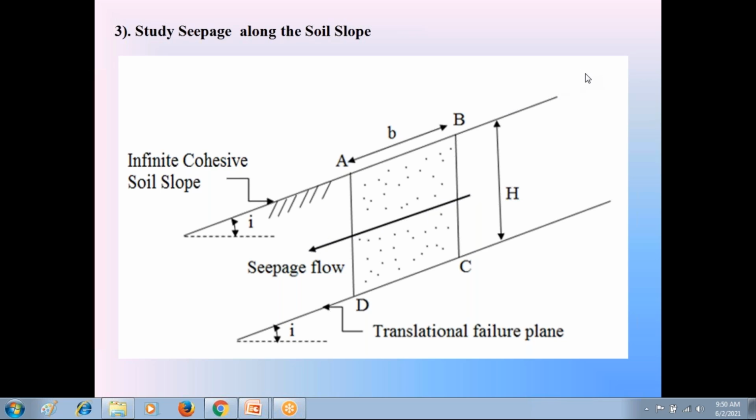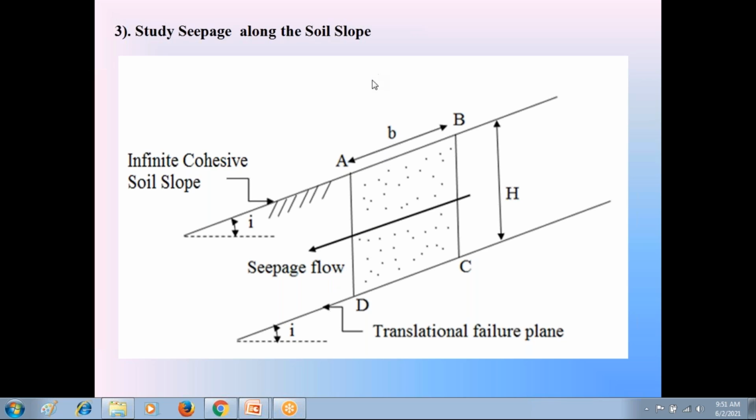So when the rain falls on the mountains, the rainwater starts flowing downwards inside the infinite c-phi soil slope. Whenever the water is flowing in the soil, that movement of water is called seepage flow. Seepage flow indicates the movement of water in the soil.